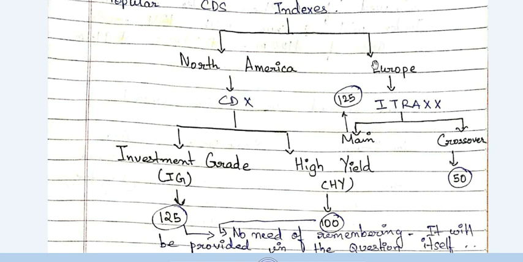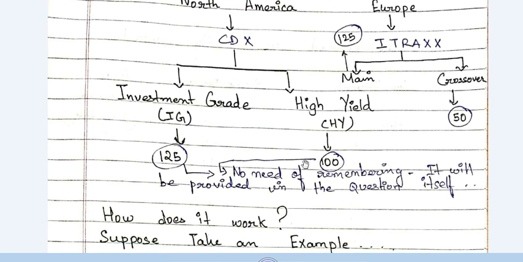And the second is Europe. In Europe it is called iTraxx, and iTraxx has two further subdivisions. The first is main and the second is crossover. Main is just like investment grade. It also has 125 entities, and crossover is like high yield, but here it has 50 entities. So is this 125, 100, 125, 50? Do we have to remember this? I think we do not have to remember this, because they will provide it to us 99% in the question, but still you can remember a few of them if you want to. But it's not actually compulsory.